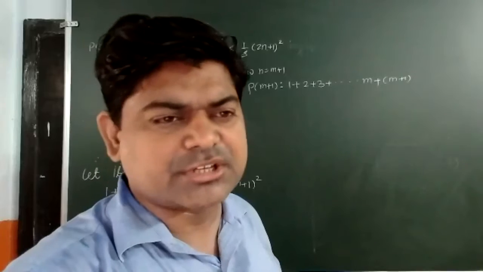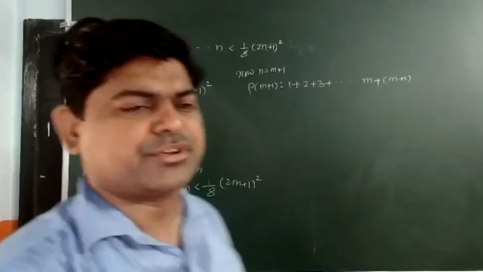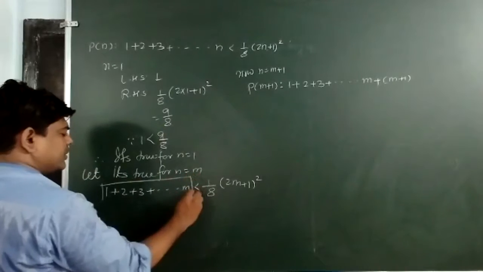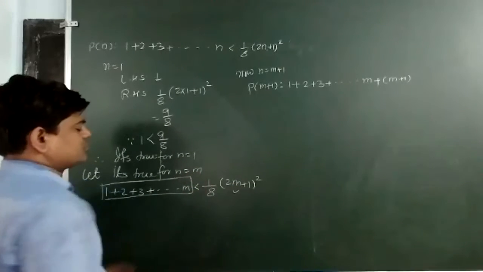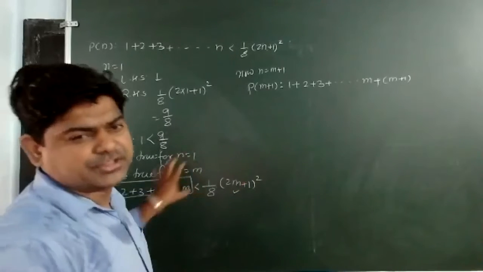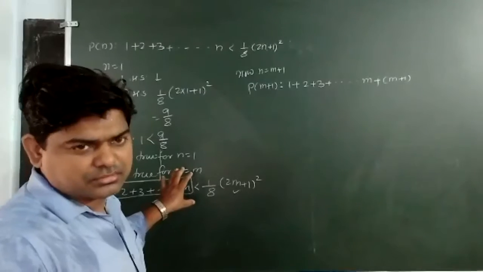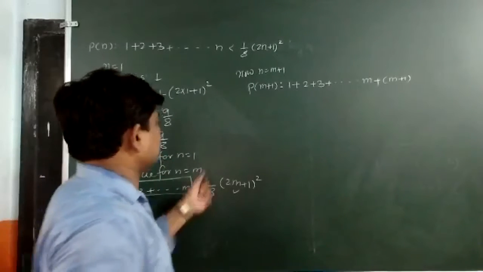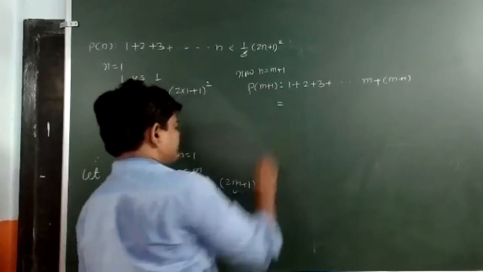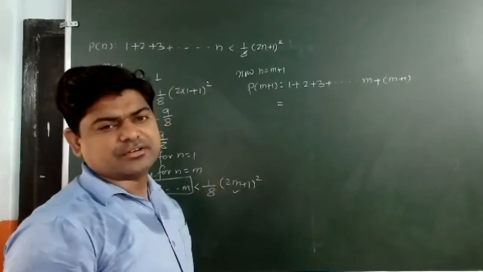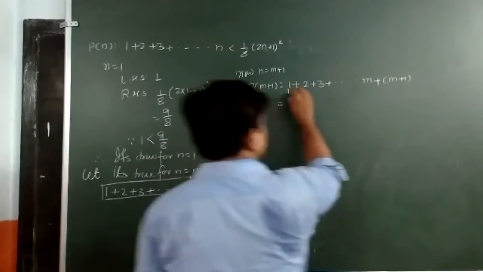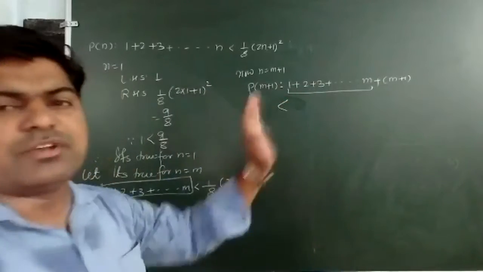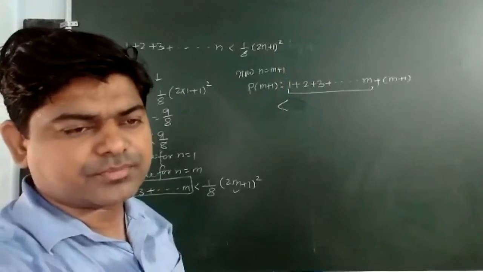Now, as we have discussed, we will assume the second step result. What is the second step result? If at the place of this one, I am putting this one, so this one is what? Greater than this. Not equal. If it were equal, I could write it equal, but the problem is that it is greater than. So when I substitute something which is more than this, the whole result will be more than the other one.